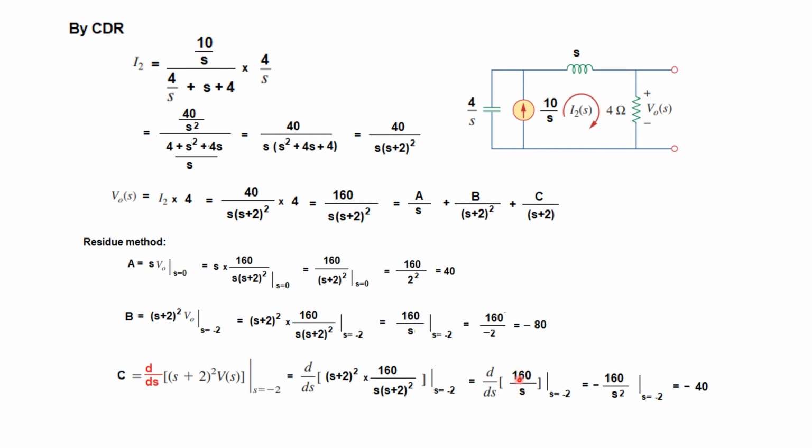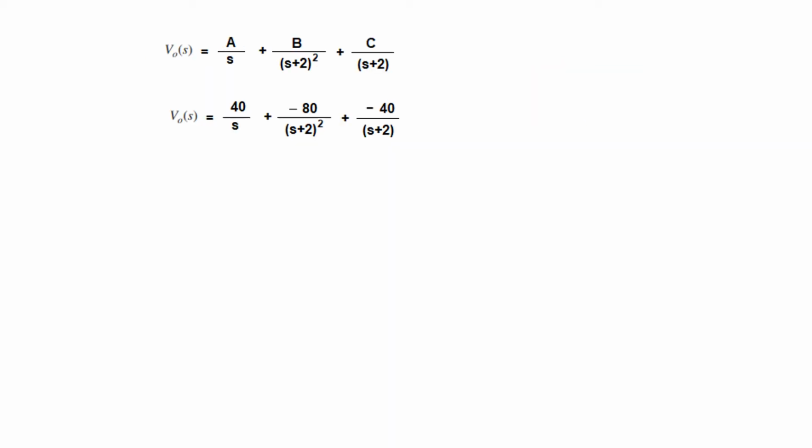So by differentiating we get this minus 160 divided by S square. Putting in the limit, we get the value to be minus 40. So now we have got the three values. So V0(S), we had this formula, putting in the three values, this is what we are getting, and now we are in a position to take the inverse Laplace transform. We'll use these formulas.